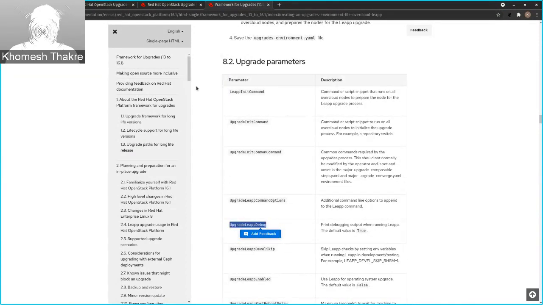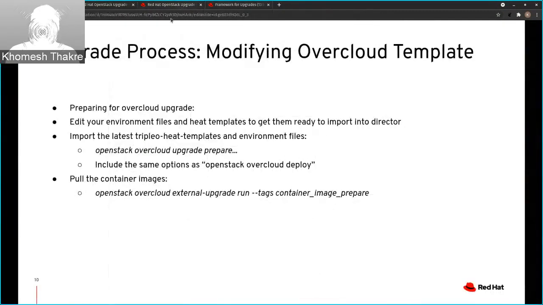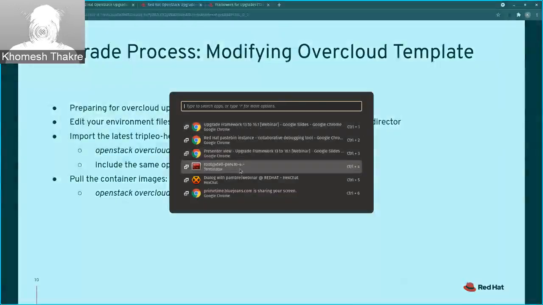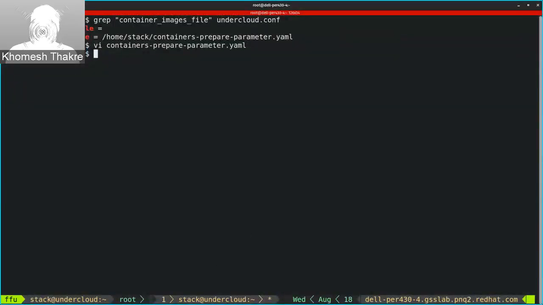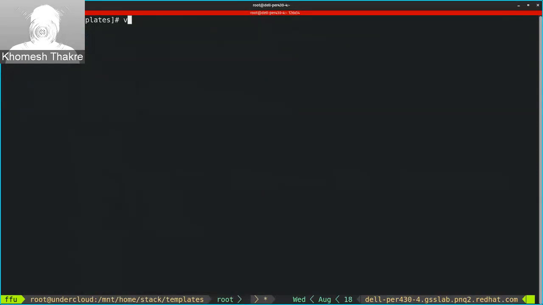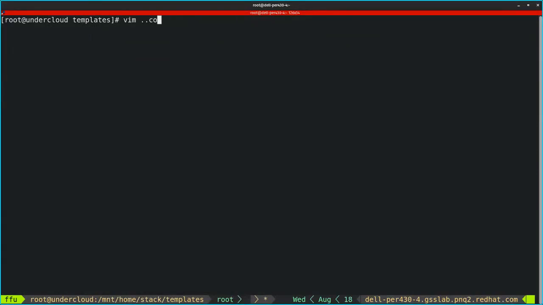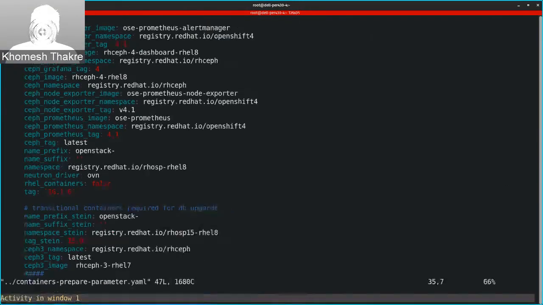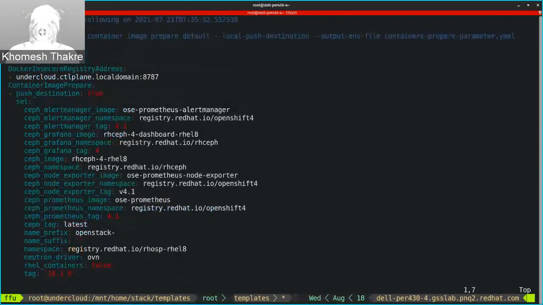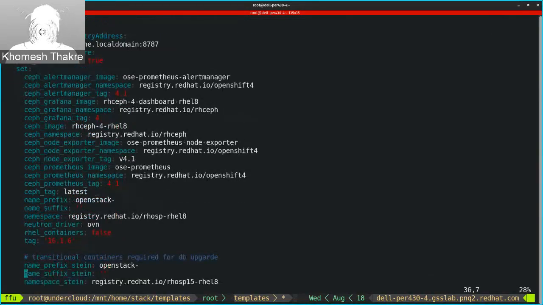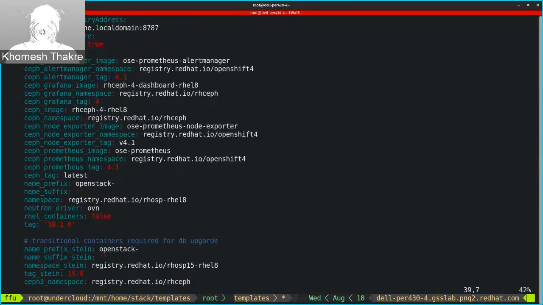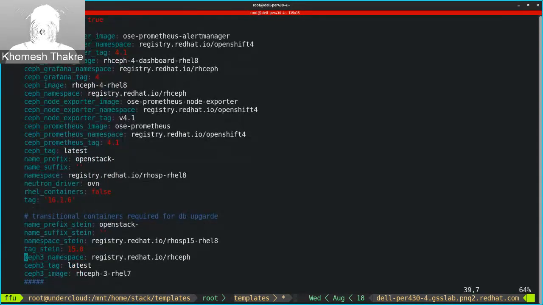So after this file, we have one more environment file, which is the container prepare file. I'll just share my terminal and give you a brief. So this is the container prepare file. This is similar to what Parag has shown. But for overcloud, we just need to make sure that we add these transitional containers, which we see here.